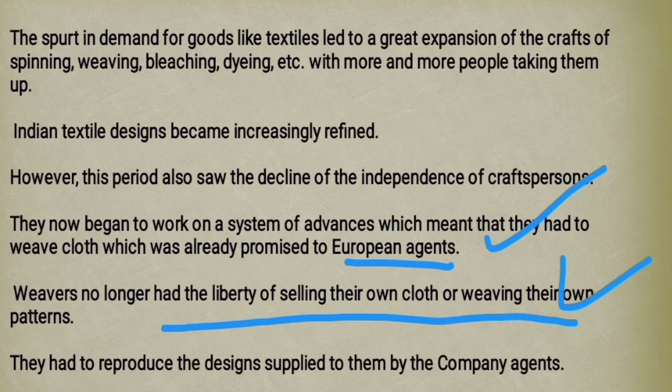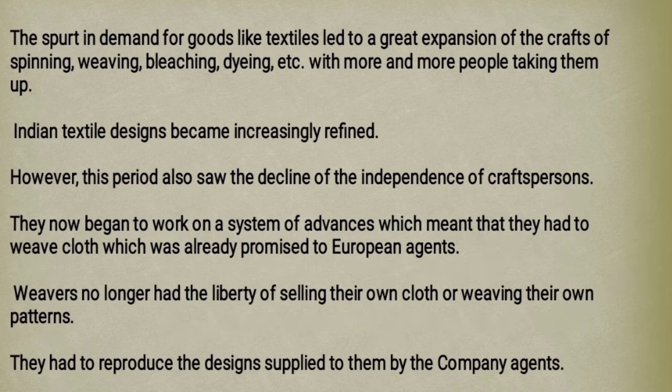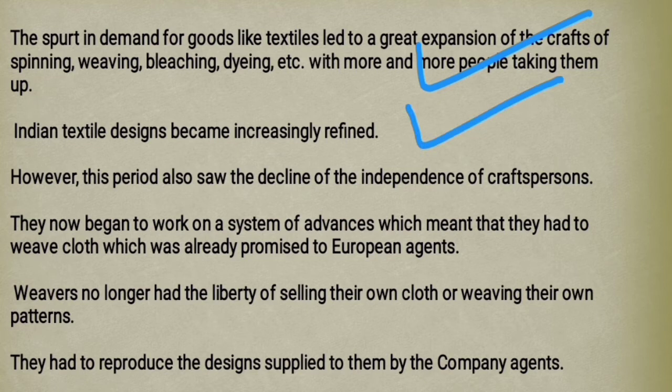Okay, next, they had to produce and design supplies for the company agents, as the company agents wanted, as they demanded, as they needed, to prepare the material, right? So many people, when trade in textile increased, engaged in many works related to cloth, like spinning, weaving, bleaching, dyeing, etc. And in this entire process, Indian cloth and Indian textile designs became much better.